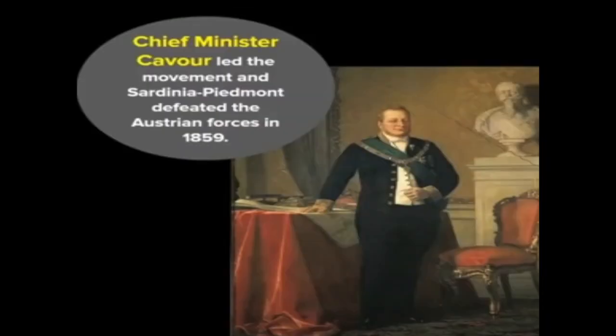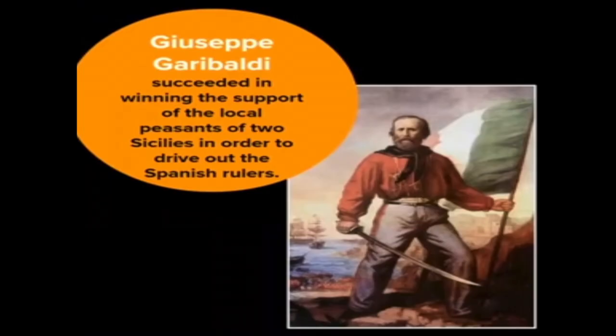And the chief minister Cavour is also one important question. They may ask you to write a short note on Count Camillo Cavour. About him, we need to write how he, with his tactful diplomacy with France, was able to defeat the Austrian forces and unite the region with Italy.